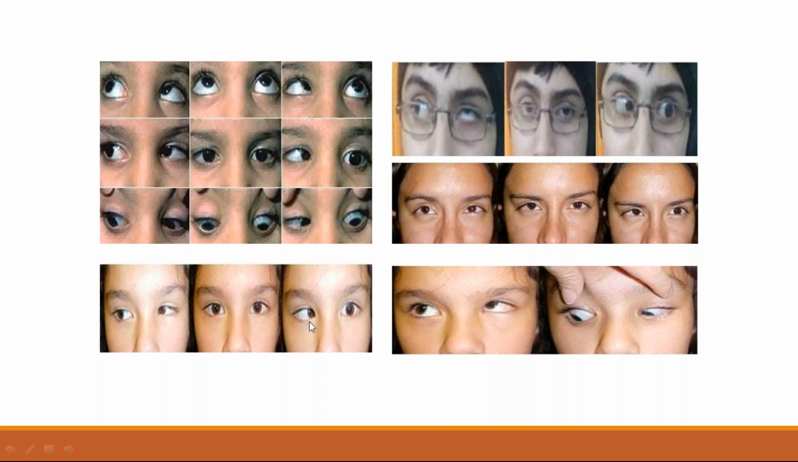In primary position, it is normal. The right eye is completely normal. On attempted adduction, there is no narrowing of the palpebral fissure. The palpebral fissure is normal in both eyes. There is no retraction of the globe. In this patient, the left eye is involved. In this patient also, the left eye is involved.